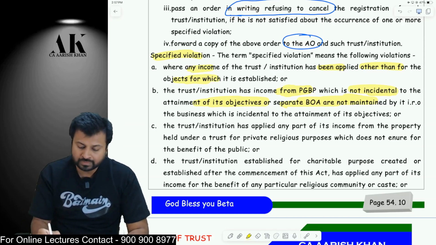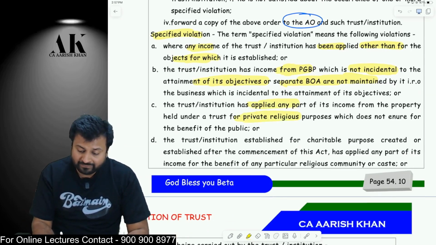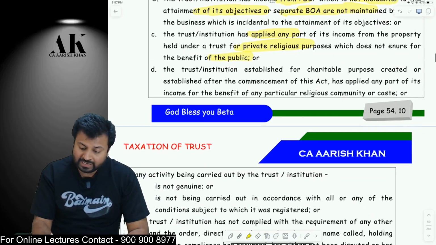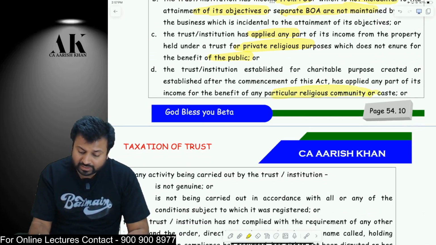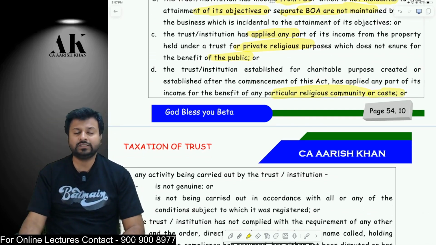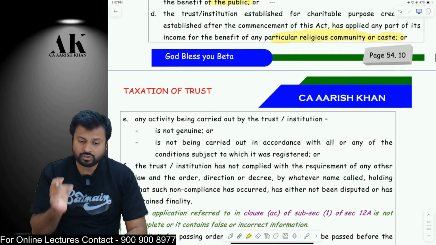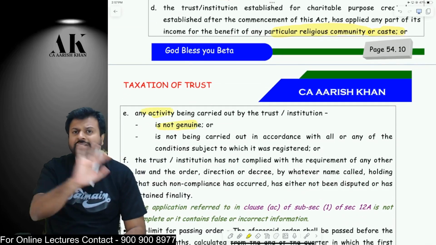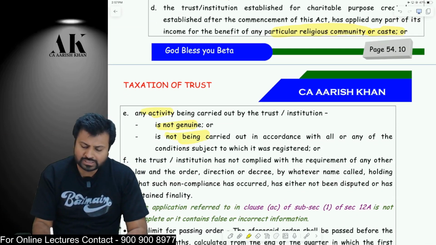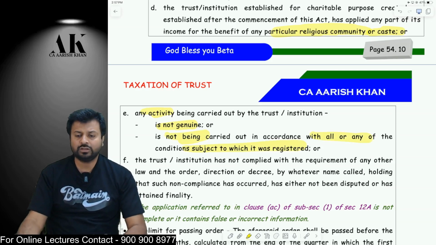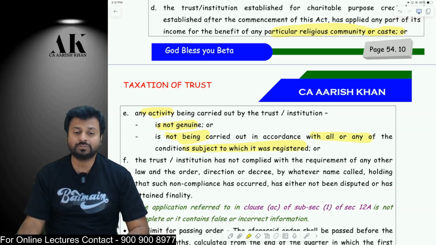You cannot do that. Okay, you are applying your money for any private religious purpose which is not for the benefit of the public. You are applying your money for any particular religious community or caste, which is not for the public at large. It is only for a particular religious community or caste. Or if you are doing any activity which is not genuine in the eyes of the law, or which is not carried out according to the objects of the trust, then also the registration may be cancelled. You will be held to be doing a specified violation.